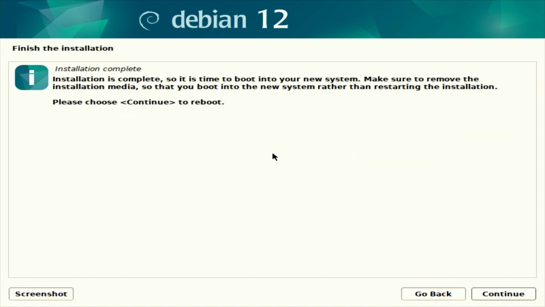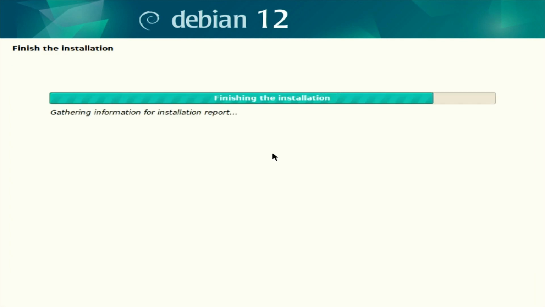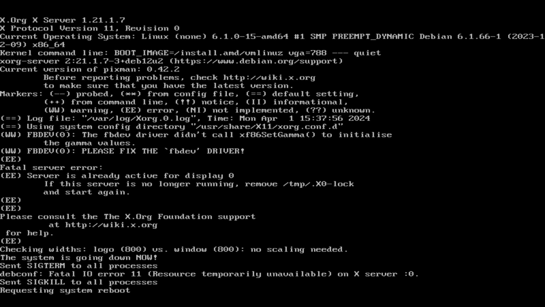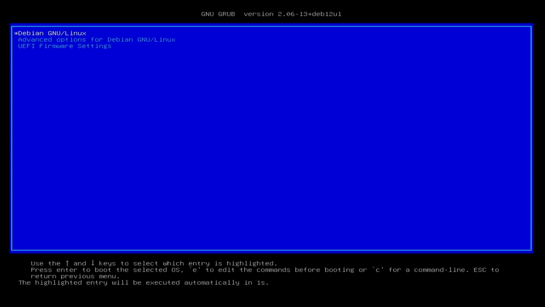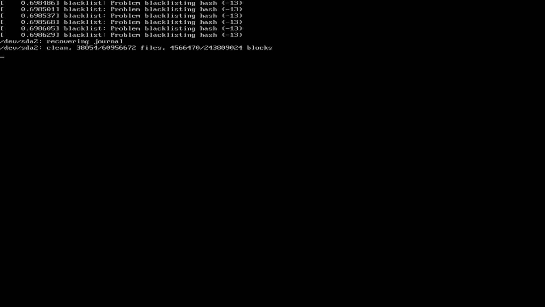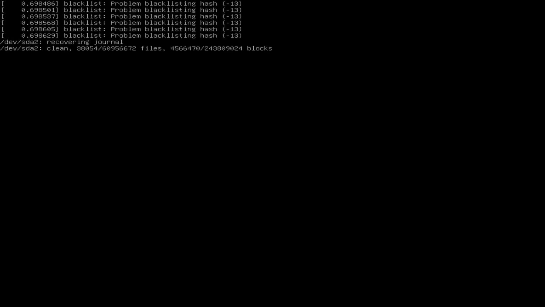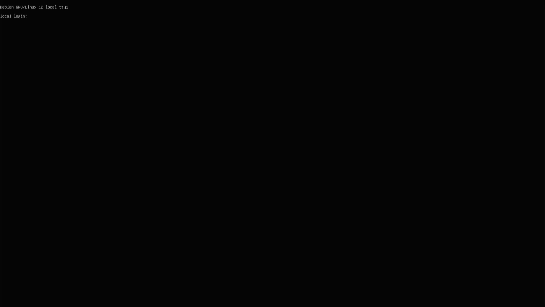Press enter. Be sure to remove the USB key you used to install Debian. The device will then reboot into a terminal. And now we are close to the end. Just put in your username and press enter. After, type your password and press enter.